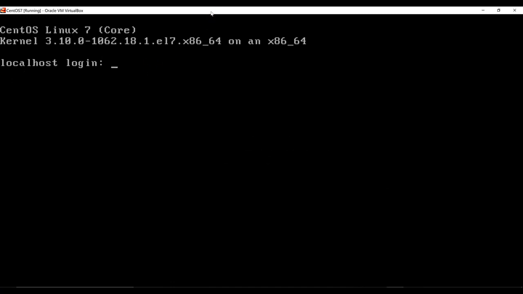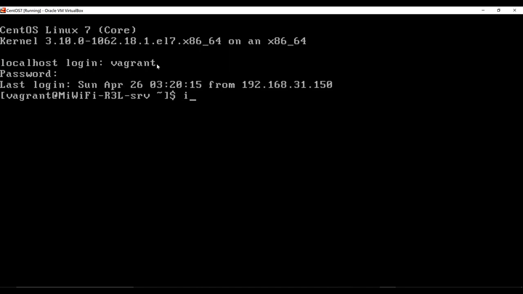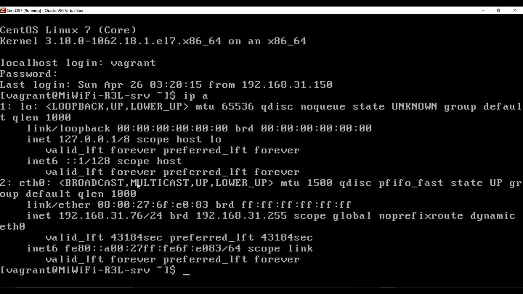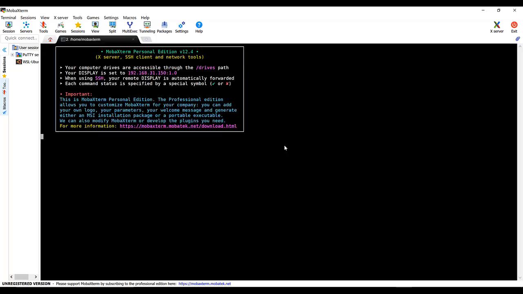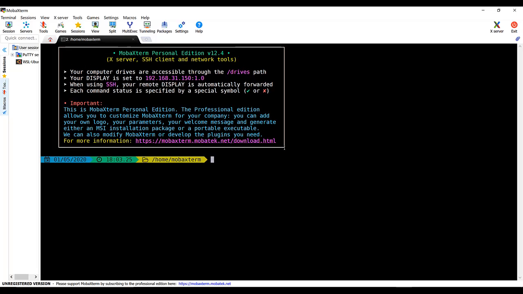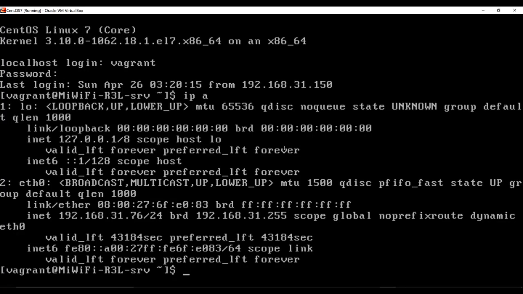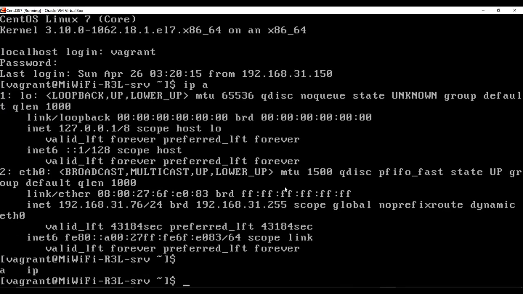So first of all, I am going to log into this system as user vagrant, and vagrant has a password vagrant. Once logged in, I am going to use this command, ip a. I can see this system has an IP of 192.168.31.76. So in my MobaXterm, I am going to start a local terminal. I think my local terminal is visible. The IP address is 31.76.